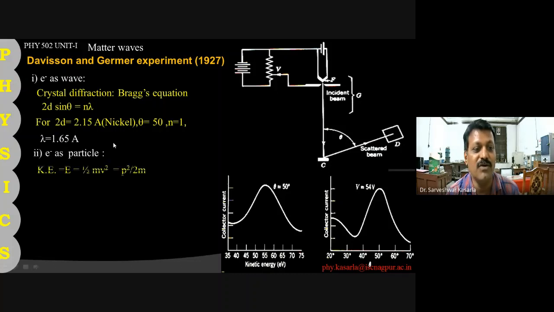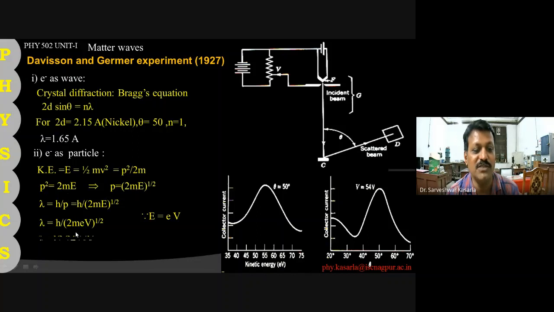Now, if you treat electron as a particle, the kinetic energy of the electron is p square upon 2m, and this kinetic energy is provided by the potential difference. Therefore we say that the energy is equal to eV, where V is the potential difference. If you put this value in the equation lambda is equal to h upon p, and p is equal to square root of 2meV.